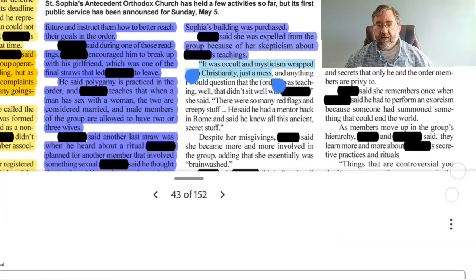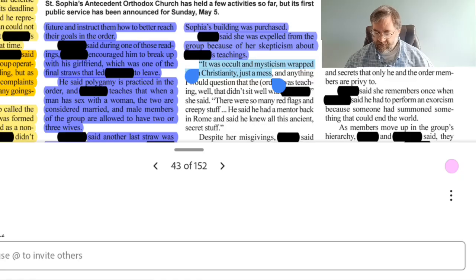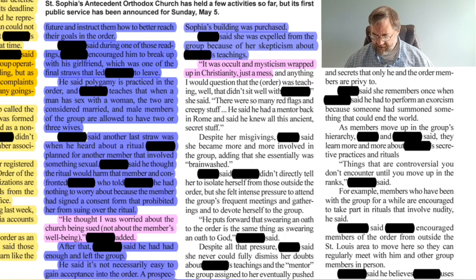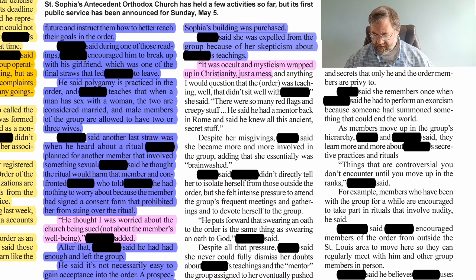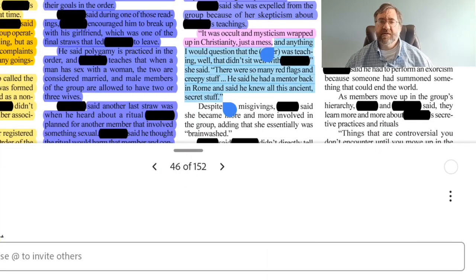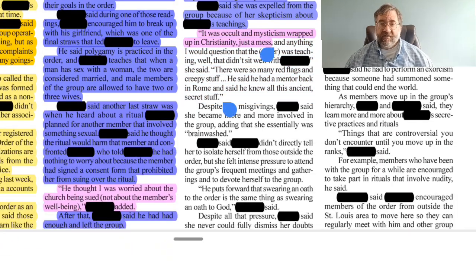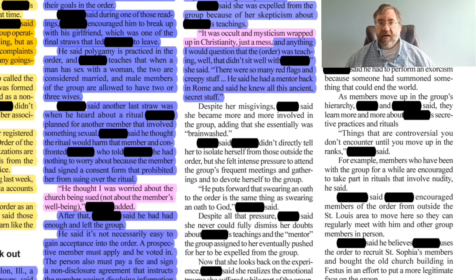So we'll go ahead and highlight that in pink as an opinion. And then the rest of it, about questioning the teachings, the red flags and a mentor back in Rome, we'll highlight in blue as a personal experience. It's something that's not verifiable, but something that could have happened.